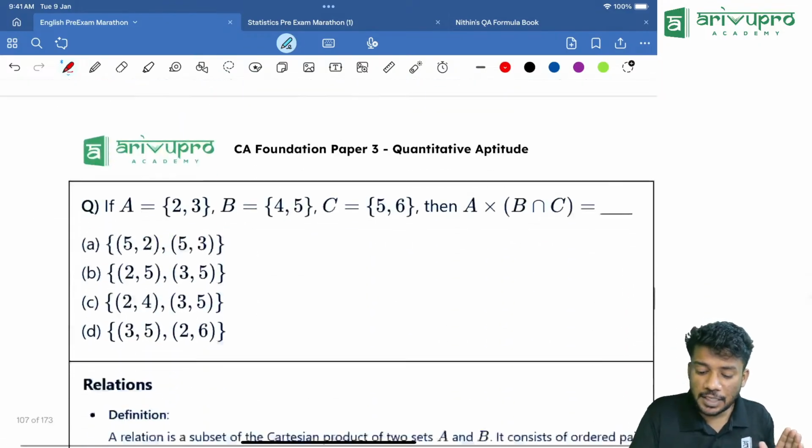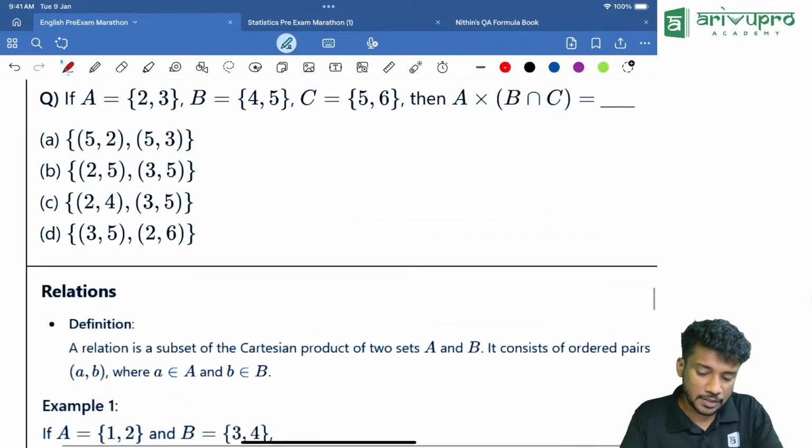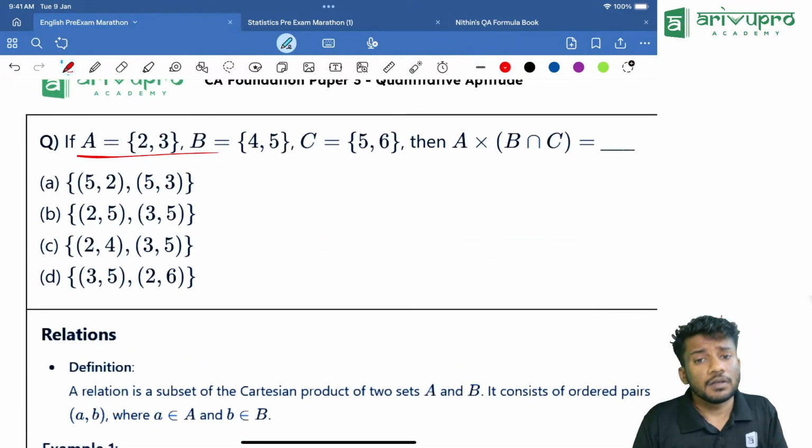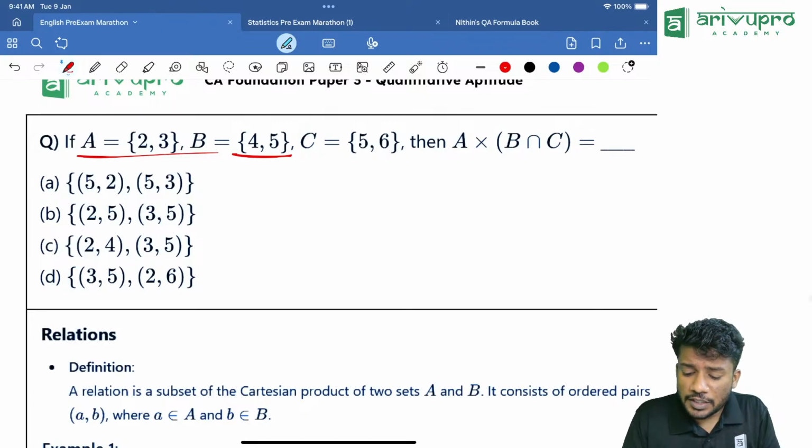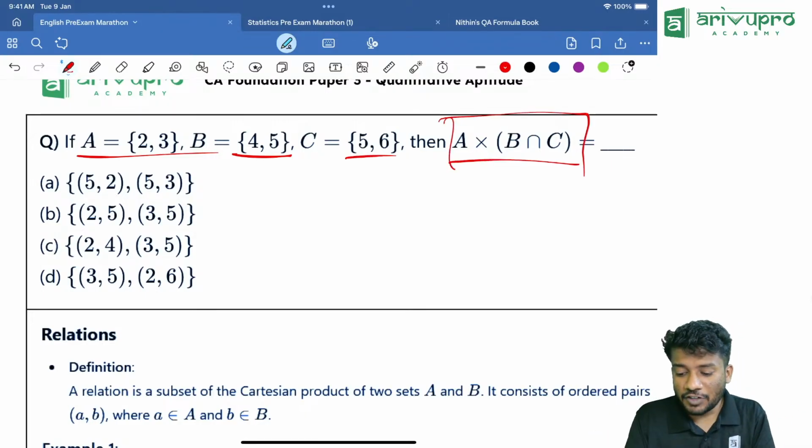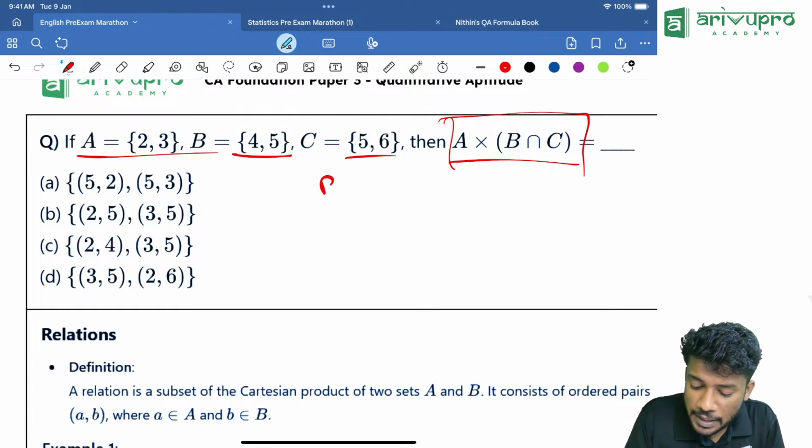Yes, I'm teaching chapter number 7. Okay, yes. Then A and B are given this way, then C is given this way. This is the type of question they can ask. They are asking, first find B intersection C. B intersection C is how much? What is common between B and C? 5 is common between B and C.